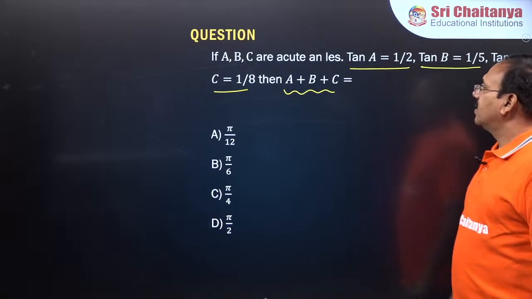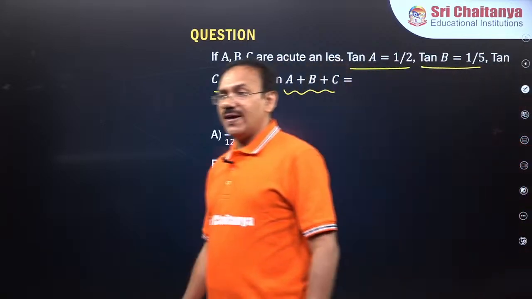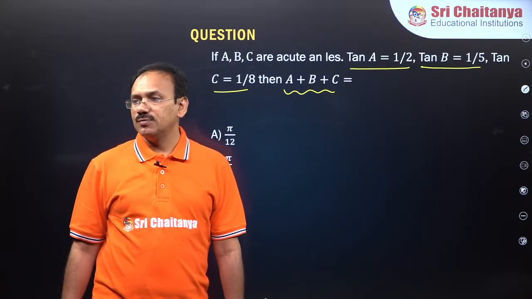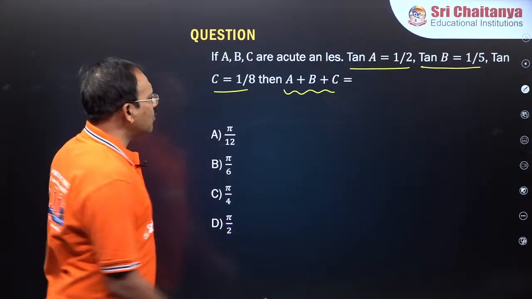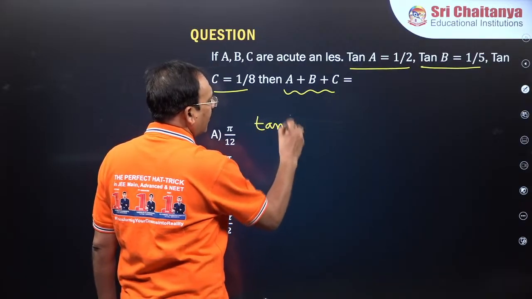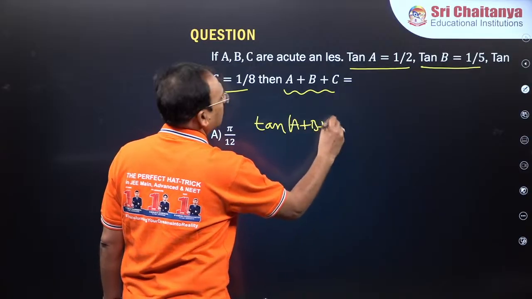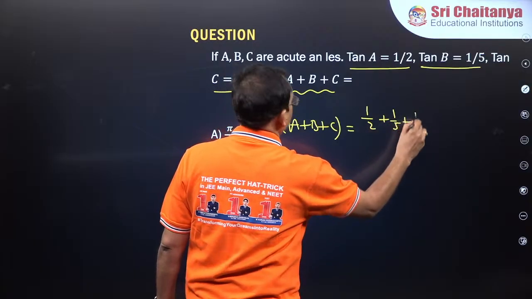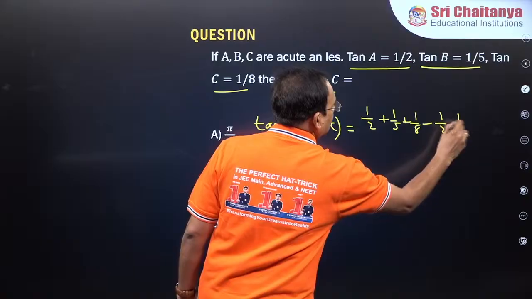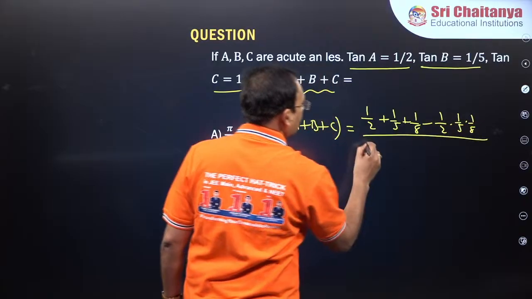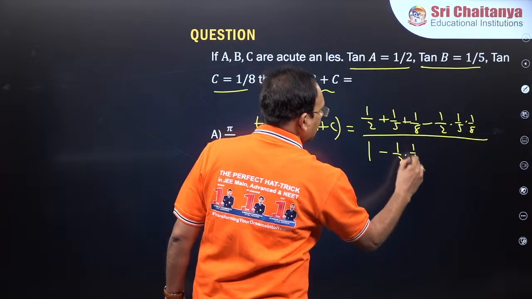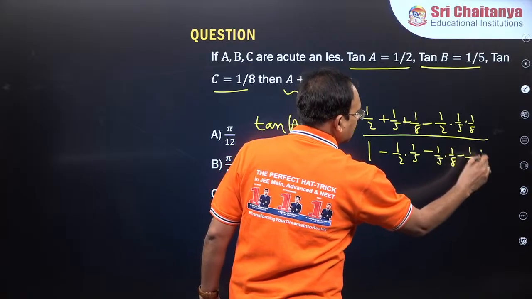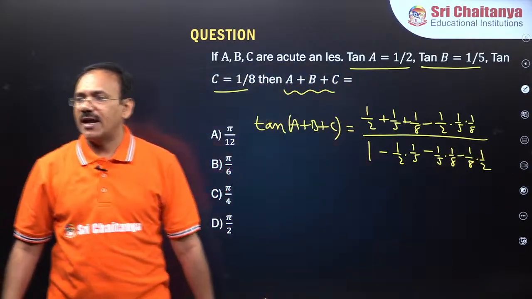Right. So tan A is given, tan B is given, tan C is given. I just want the A plus B plus C value. So you just consider, guys, tan of A plus B plus C. The formula is tan A plus tan B plus tan C minus tan A tan B tan C, divided by 1 minus tan A tan B minus tan B tan C minus tan C tan A. This is the formula for tan of A plus B plus C.